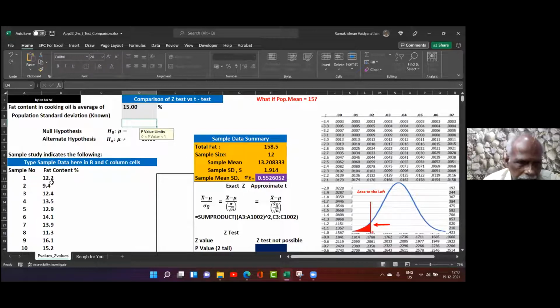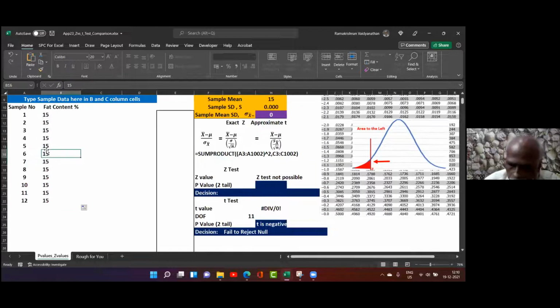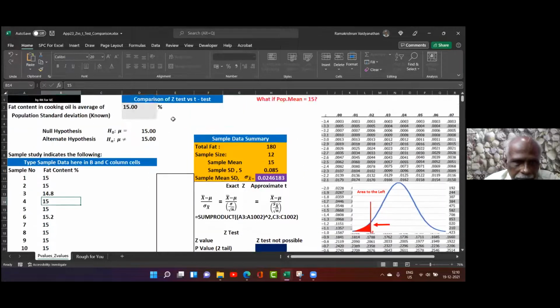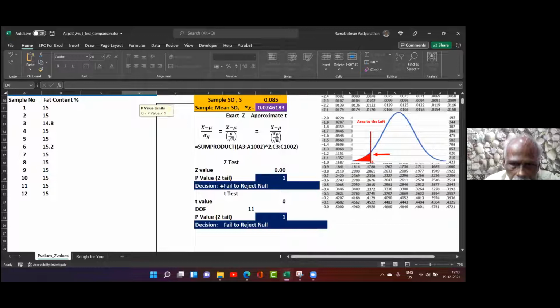Suppose I make this as, say, 15, and then make all of them 15. And then make this 15.2 and this one 14.8. Then what happens? See here, for the Z test I'll put the population standard deviation as 0.1. Right. Then see here, the decision is fail to reject the null. Fail to reject the null.